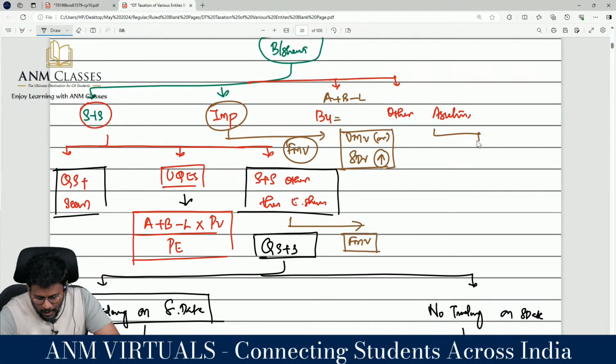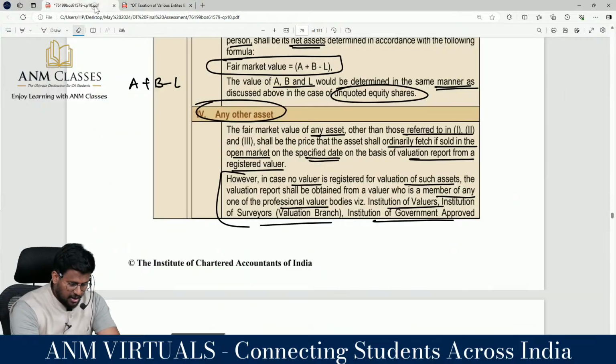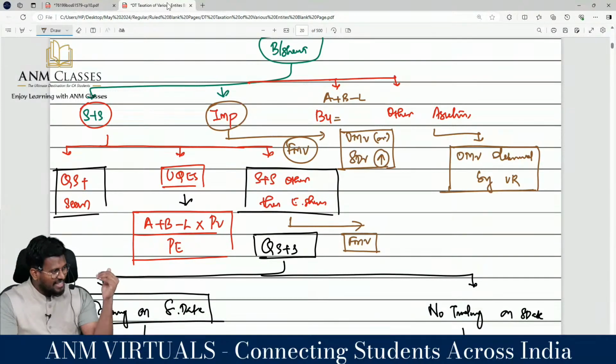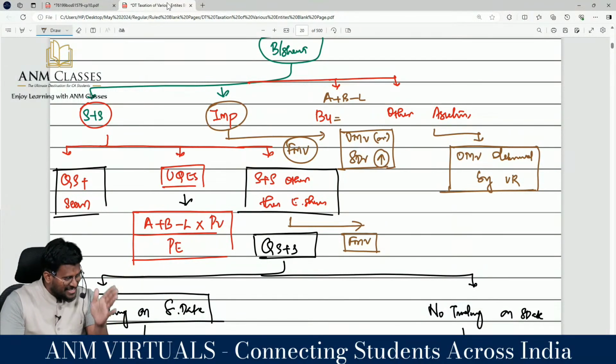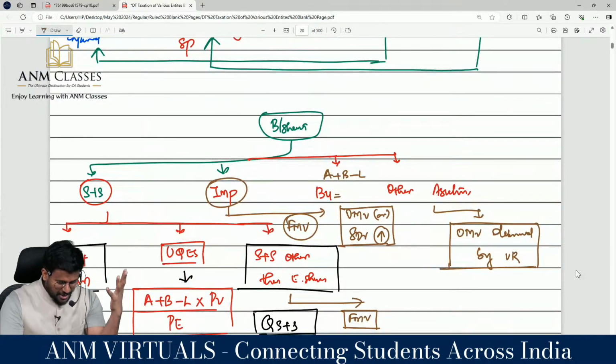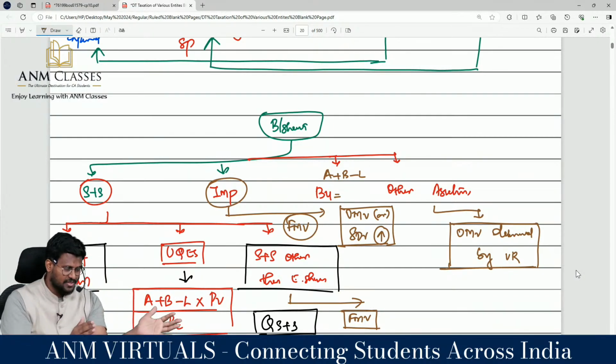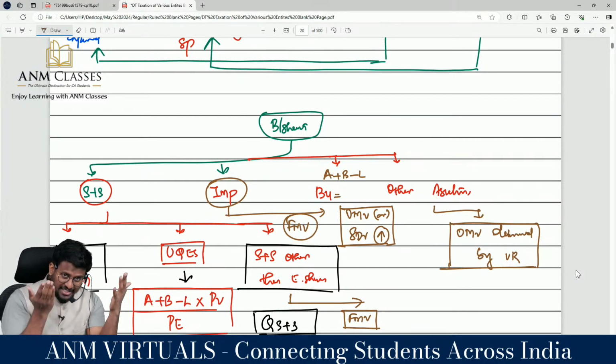So for other asset, what is the value? Open market value determined by valuation report. Determined by whom? A list has been given there; anyone from that list can do the valuation. I'm moving to the next one. So what is that? We are calculating the accreted income. Accreted income is equal to asset minus liability. What is asset? Your asset may comprise shares and securities, immovable property, business unit, other asset. For shares and securities there may be three types: quoted shares and securities, unquoted equity shares, shares and securities other than equity shares.